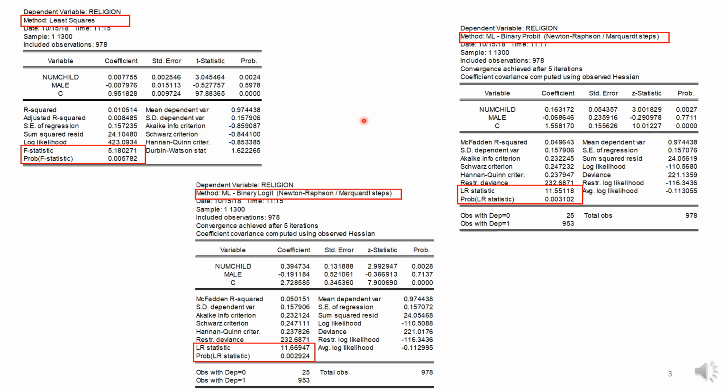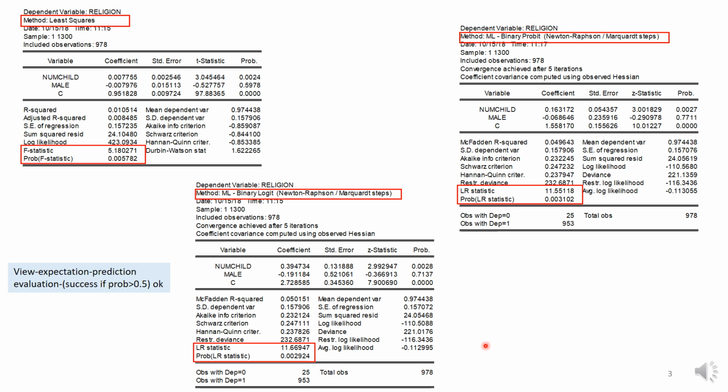Okay, so before we go back to this one, this is the test for overall significance. Remember for the LPM, this is the usual F statistic that you will be using. You find that the p-value is small, so at least one of these variables significantly affects the probability that a person says religion is important. For the logit model, you also find that there is overall significance. Similarly, for the probit model, you find that there is overall significance.